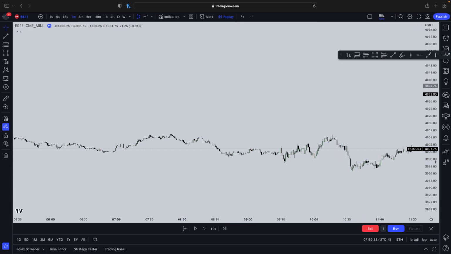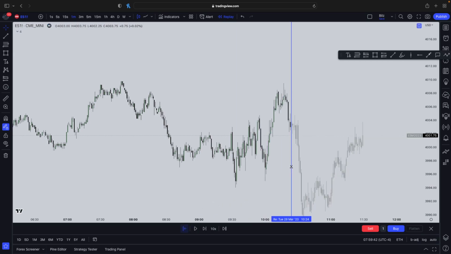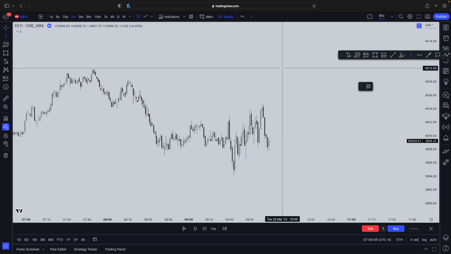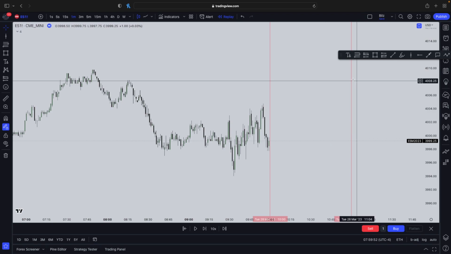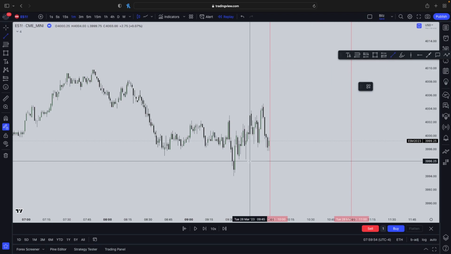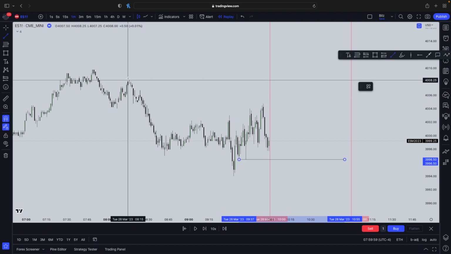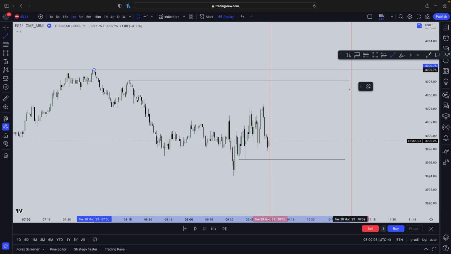Okay, so first off, what we do is we go on 10 o'clock, right? So pretend that you're marking everything out yourself. Okay, we mark out 10 o'clock being right here, and 10 o'clock, 11 o'clock being right there. Okay, so now we just mark out some set of liquidities. I mean, there was this equal low right here, which is pretty nice. We have these highs right here, this one also, got these lows right here.